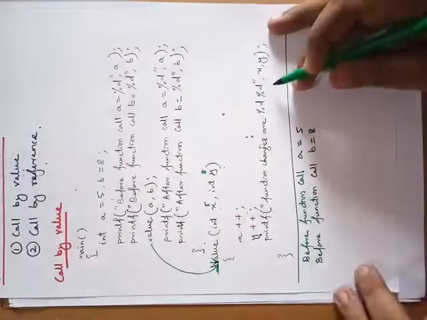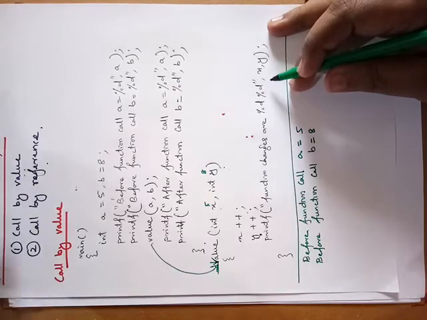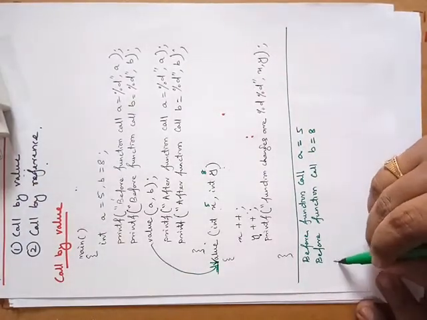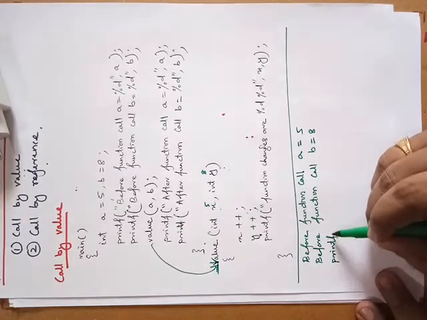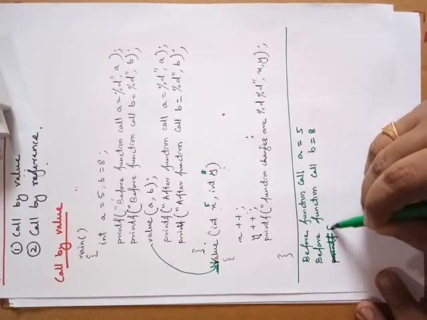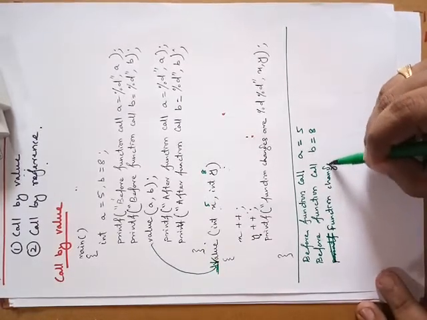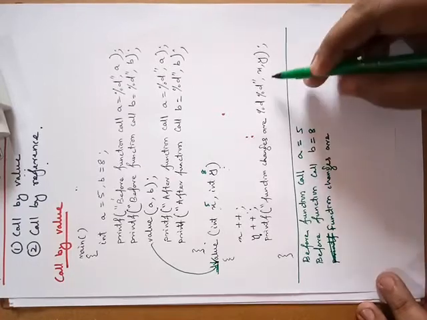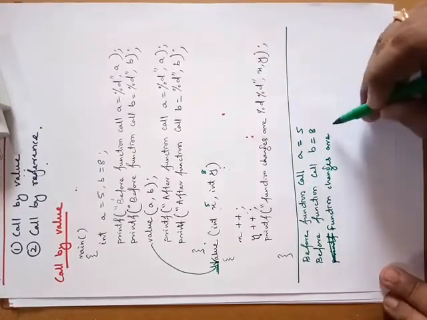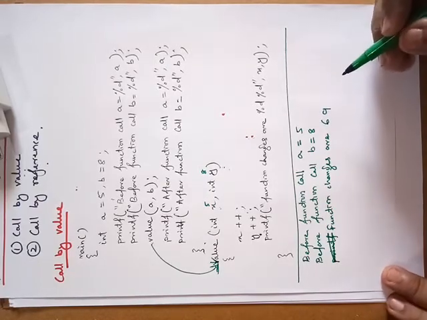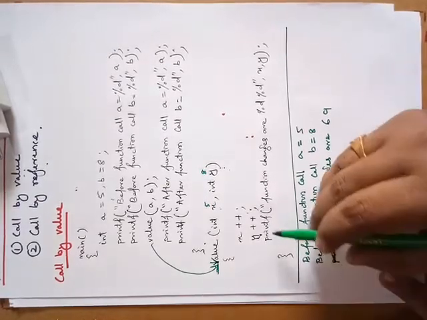Now this statement will be printed. After printing, with printf, the output will be "function changes are", and the values will be 6 and 9. Okay, now the control will go back to the main function again.